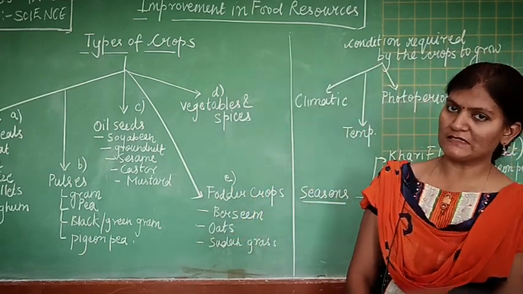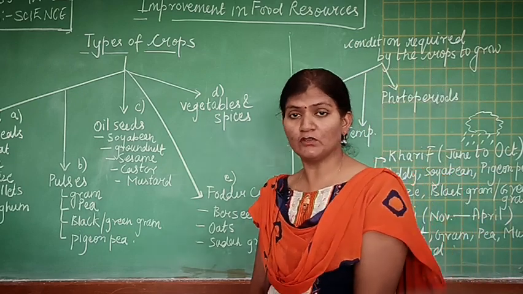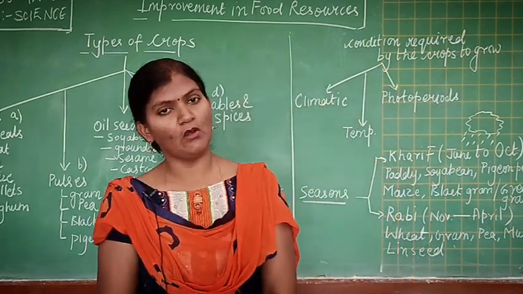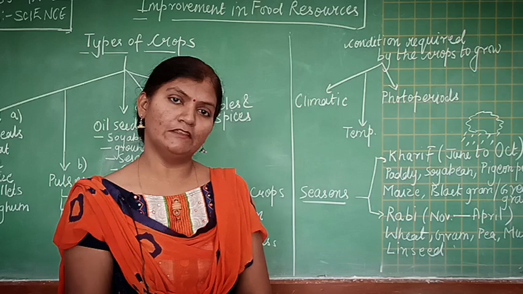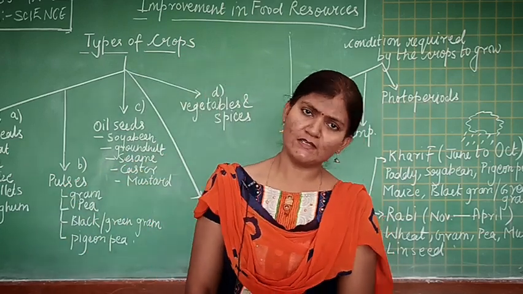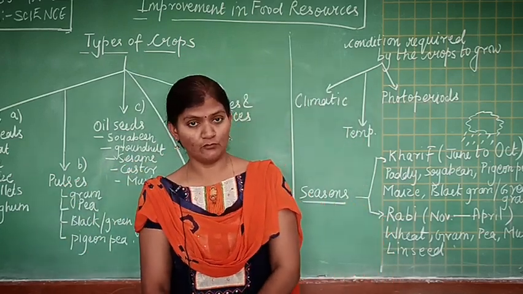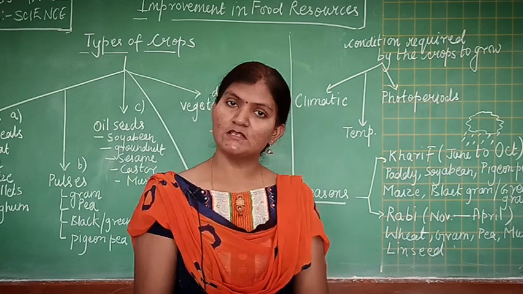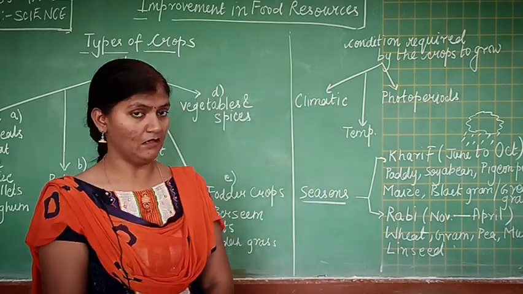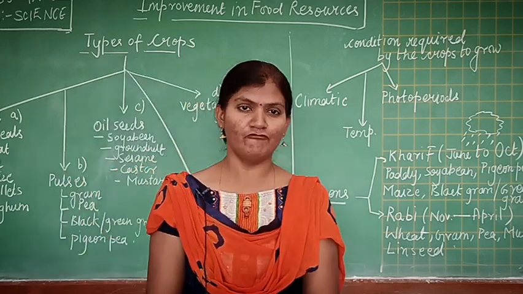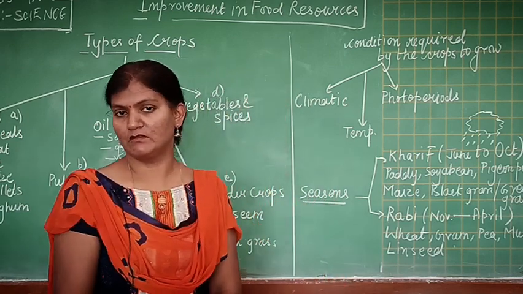Students, before going to the content of this lesson, I just want to recall what we have learned in the previous class. We have learned what is food, what are the nutrients which are present in food like carbohydrate, protein, fat, vitamin and minerals.